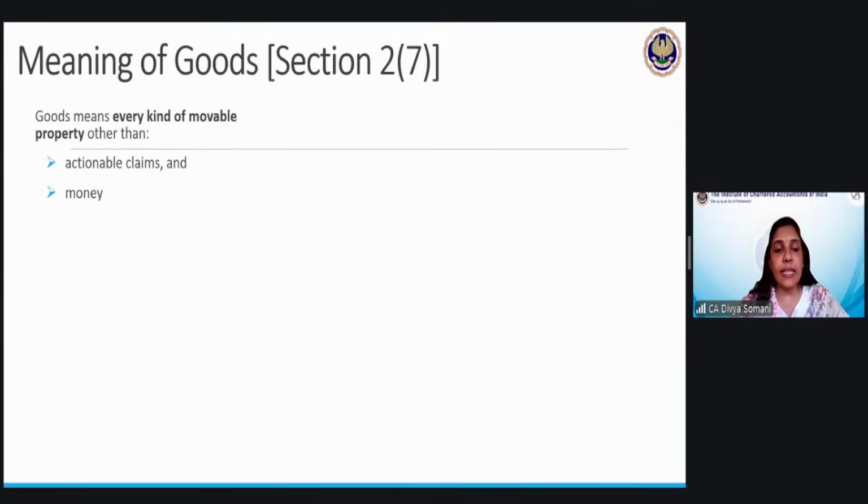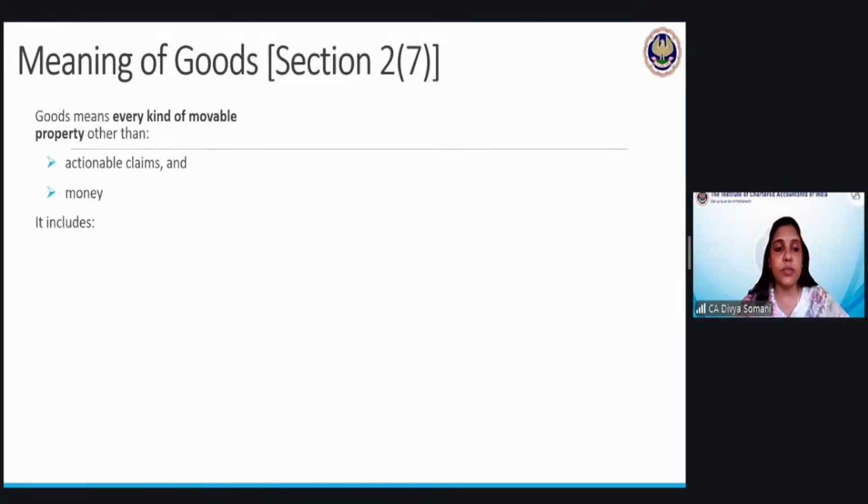And the next thing, actionable claims, we will discuss in detail. What do you mean by actionable claims? For the time being, you should understand that any claim on which action can be taken is considered an actionable claim. But to understand it better, I will take it up in the next slide. For the time being, just understand that it excludes these two.